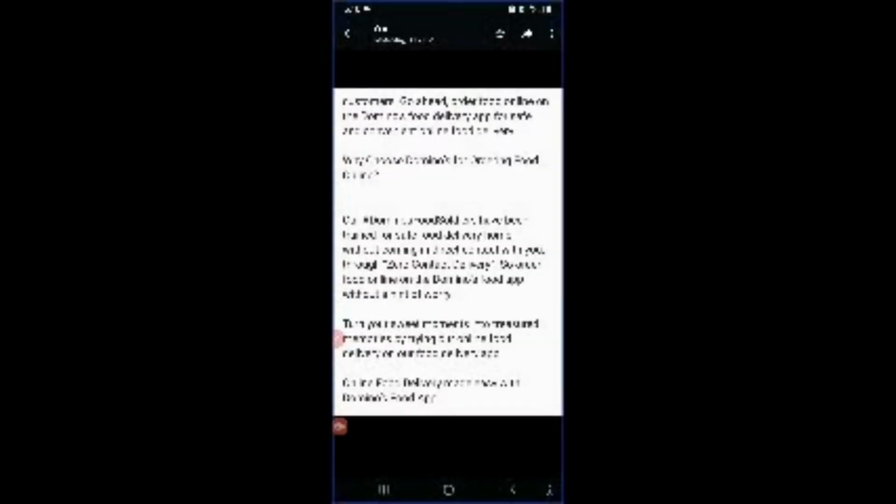Unlabeled. Stop button. Double tap to activate. So as you can see over here in front of me, there is an image, which I have opened on WhatsApp. Now when I touch my finger on this image, let's see how TalkBack responds to it. Multi-page view. Text 456T. L. U. Yesterday, 3:17 p.m. Customers. Go ahead. Order food online on the Domino's food delivery app for safe and convenient online food delivery. Why choose Domino's for ordering food online? Our hash. So that is how TalkBack responds.